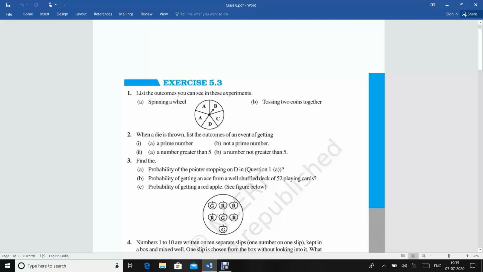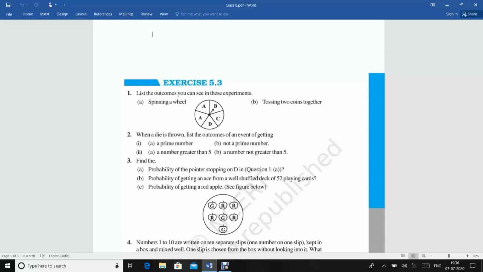This is your mathematics class, and today we are going to start a new topic under data handling, and the topic is probability. So what is probability? See, I am saying that it may rain today, means it may rain today or may not, means there is a chance of raining today.